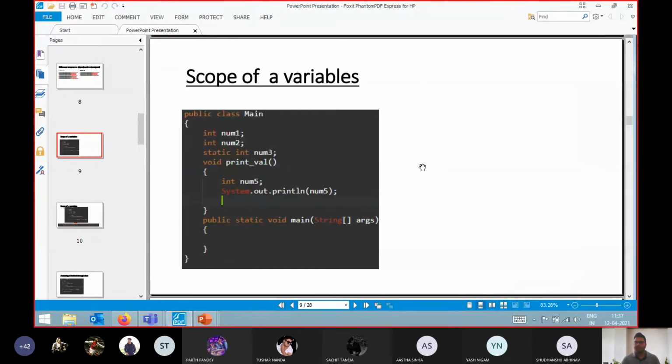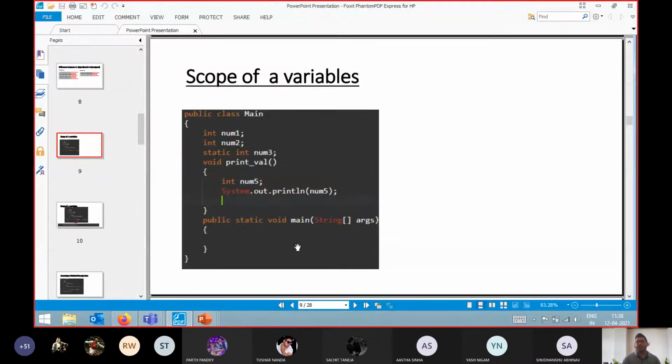Just try to post your answer in the chat box for what happens if we execute this code. Let's first look into that, because this is a very important program. We have a class. Inside this we have two instance variables, one static variable. Then we have one method. In that method we have one variable, so you already know that it will automatically become a local variable. Then we have the public static void main method, and inside it we don't have anything.